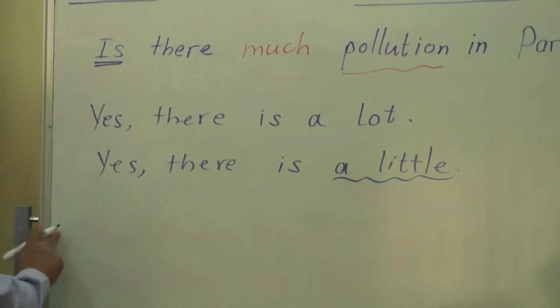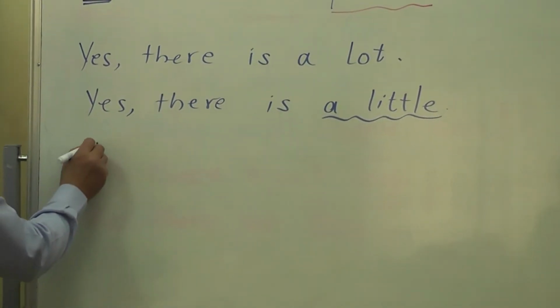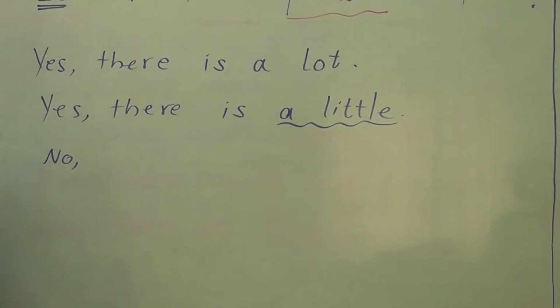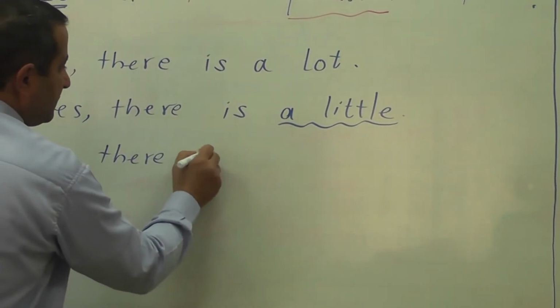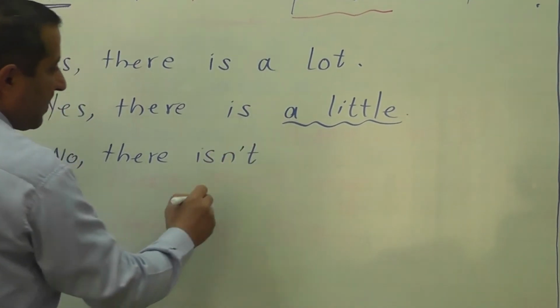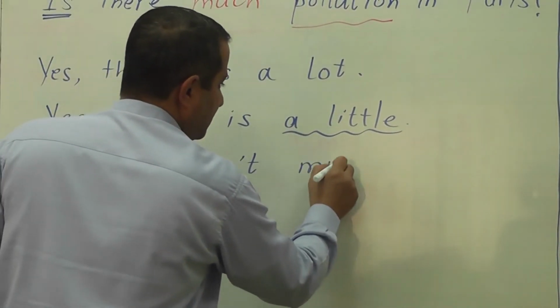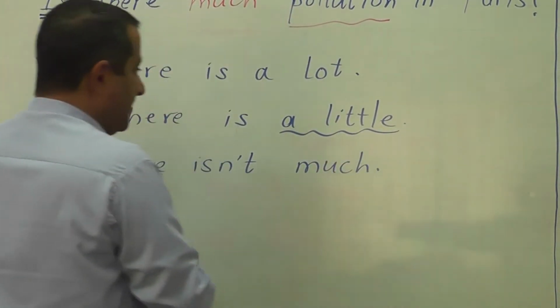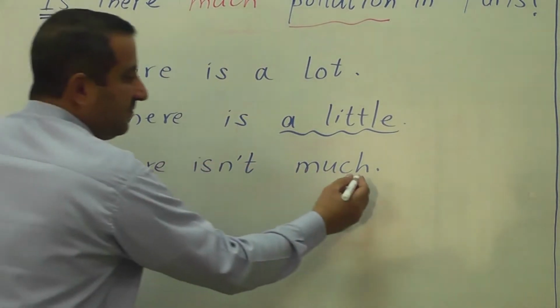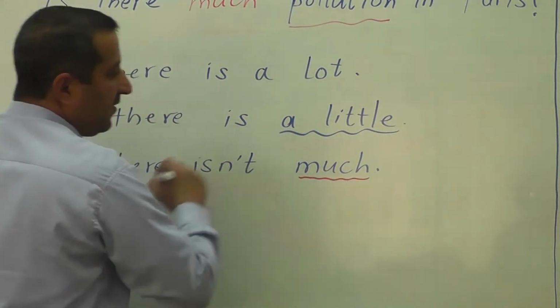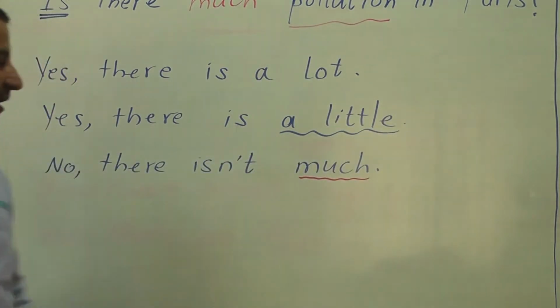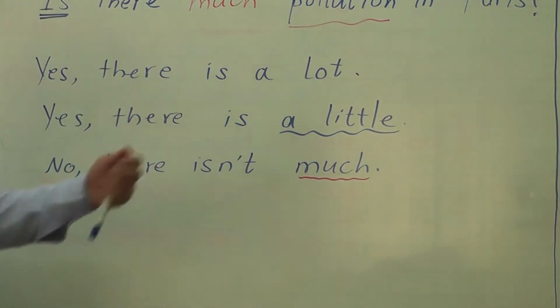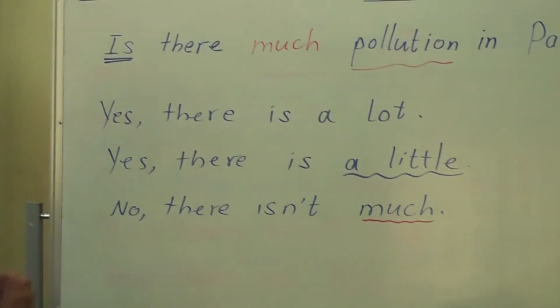If we answer in negative, we say no, there isn't much. No, there isn't much. It means there isn't much pollution in Paris, okay? So the word pollution is also optional. Either you can use it or you can drop it out.